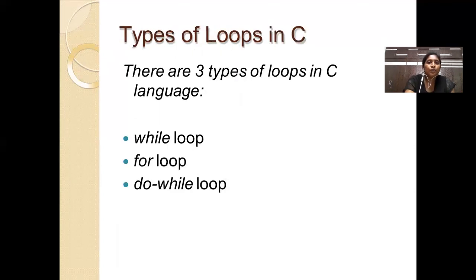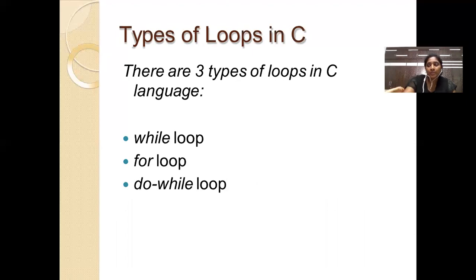Coming to the types of loops in C, there are 3 types of loops in C language: while loop, for loop, and do while loop. Before going into in-depth knowledge about the while loop, for loop, and do while loop, you need to know about exit control loop and entry control loop.